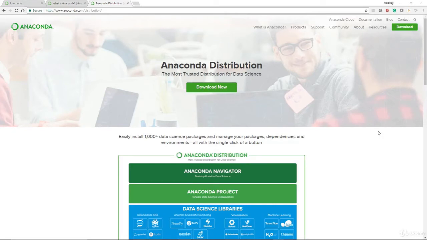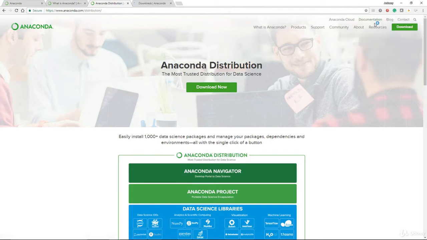Now, naturally, there is a lot more information here. There are the products, the support, communities, and then a little bit more about the actual company itself and also other resources that you can make use of. I'm going to go straight into two things. One is the download itself. You can either download via this button or you can download directly via this button. Let me just open that up in the background.